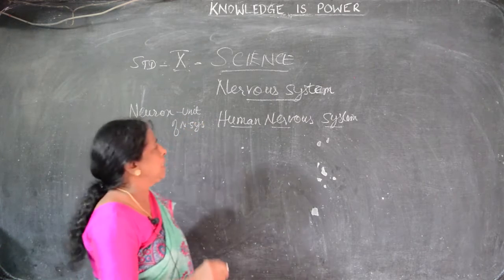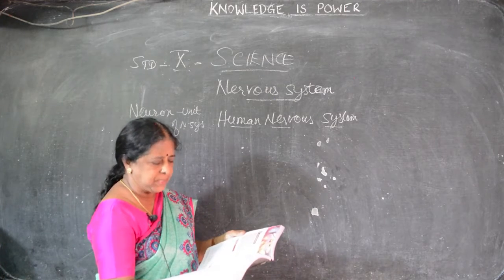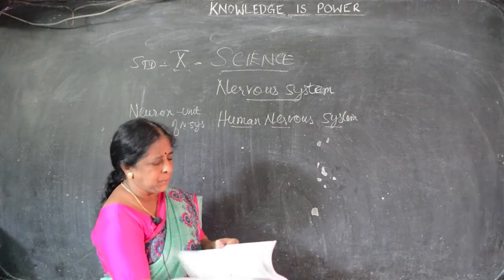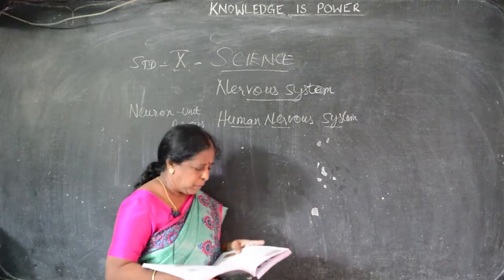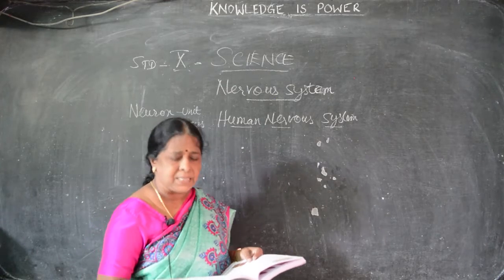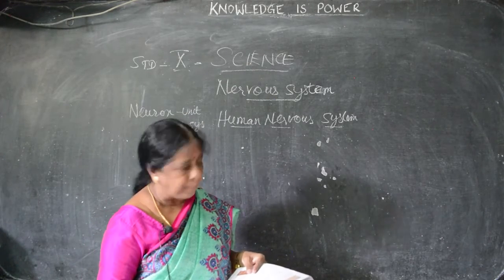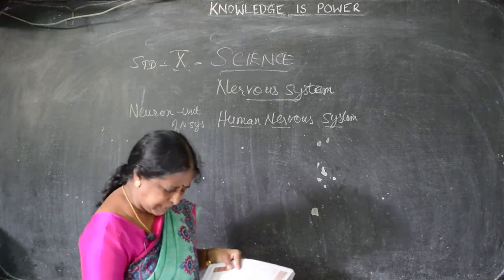Okay, now we have to see the human nervous system. In the previous class I said what is nervous system, the structure of neuron, what are the parts present in the neuron, what are the types of neuron, bipolar, multipolar, unipolar neuron, where they are present, and how the impulse is carried over. Everything we have seen. Now we have to see the human nervous system. Human nervous system consists of